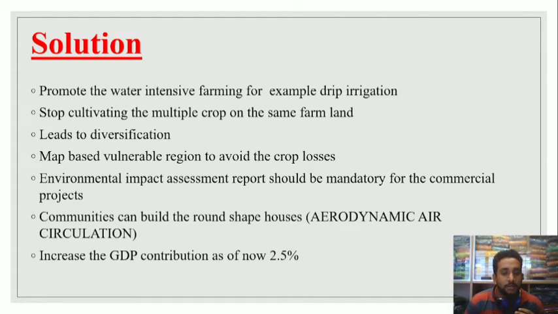If that particular area is a vulnerable region, a flood is going to affect it. Even if they have insured their crops, they are still affected because they did not know the area is vulnerable. Like the Kerala government recently introduced the bird atlas, the government should introduce a vulnerable map to avoid farming in particular areas.